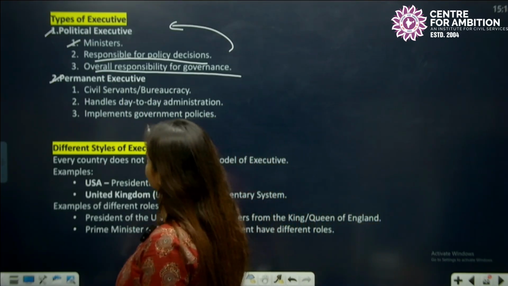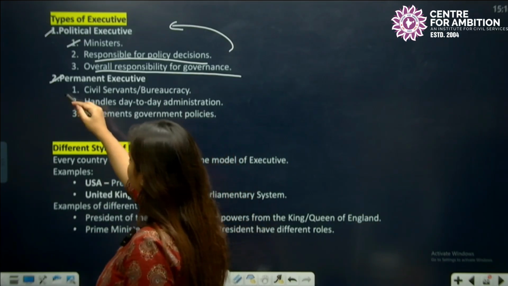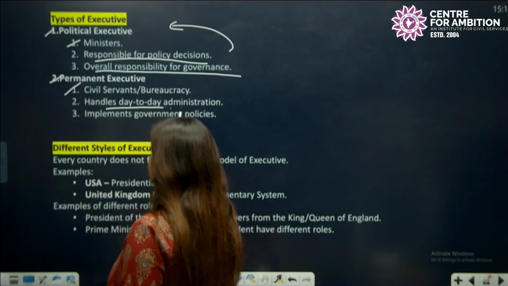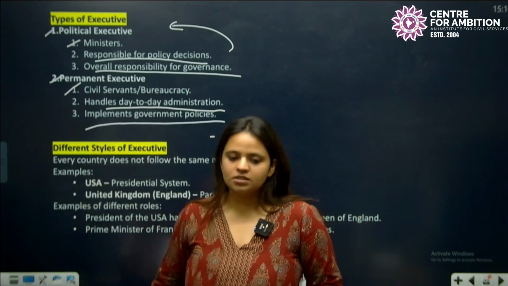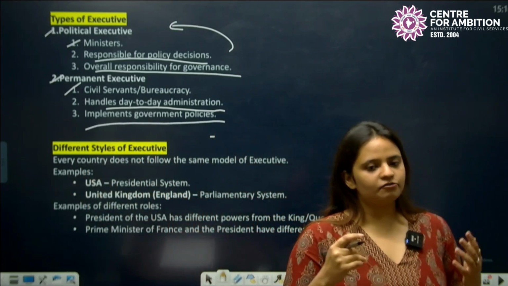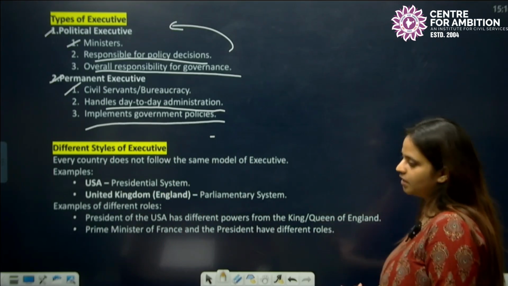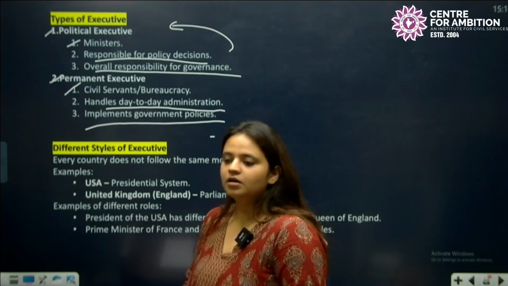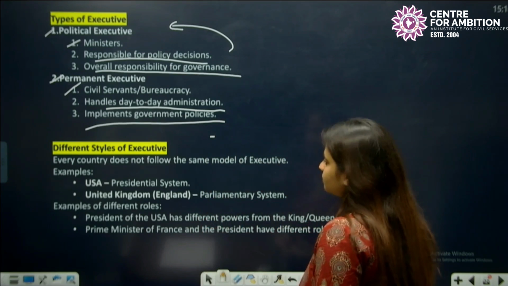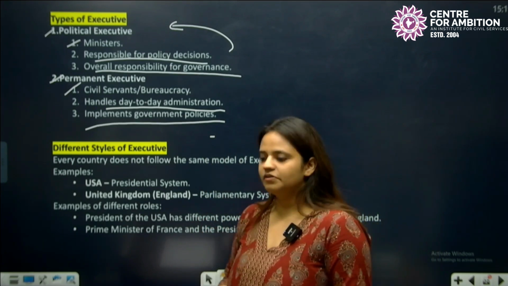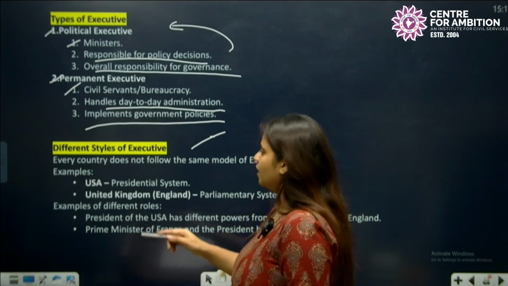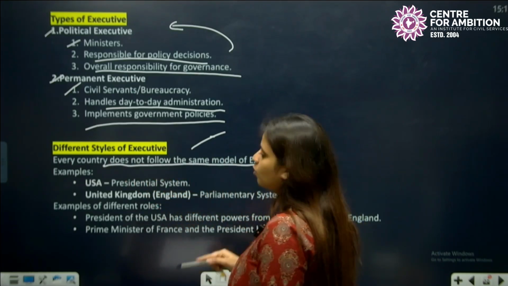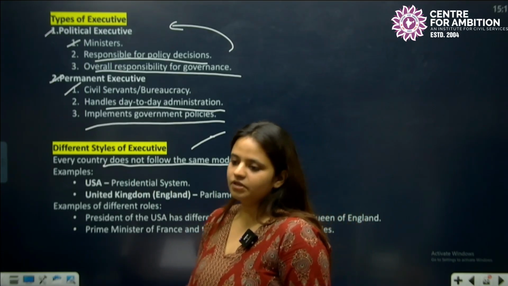When we come to the permanent executive, we see that civil servants are an example of it, and it handles the day-to-day administration of the country. It implements the government policies. Okay, so we have permanent executive, the permanent bureaucrats, and we have political executives here. So we see that we have different styles of executive in different countries, and every country does not follow the same model of executive that we have here.